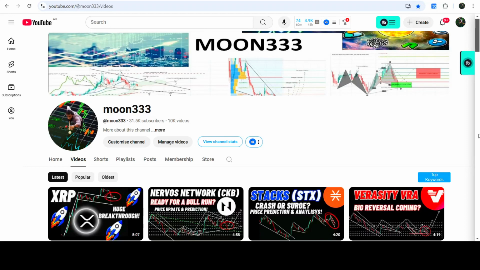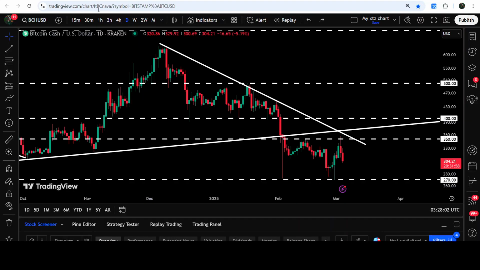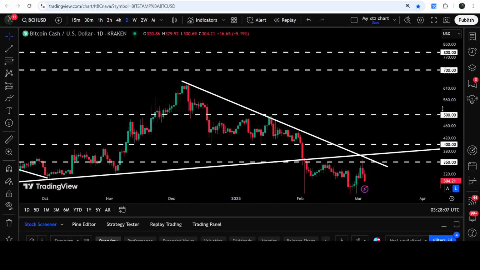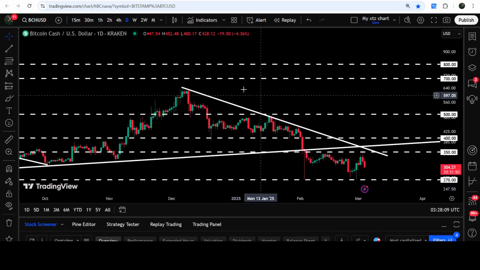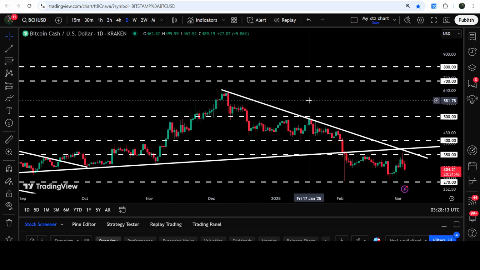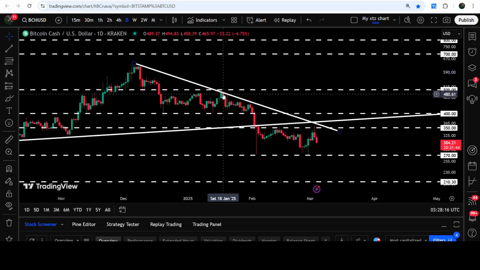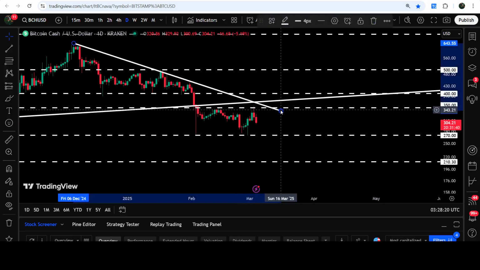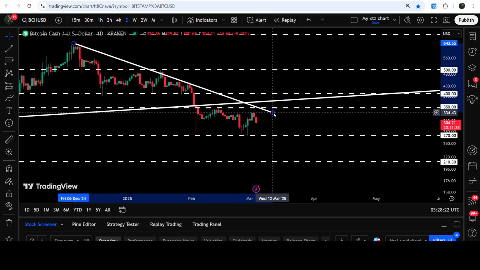Welcome to the update on Bitcoin Cash. For the past several days or weeks, the price of Bitcoin Cash is getting rejected by this quite long-term downtrend and resistance. By the way, we are watching on the daily time frame, and you can see that first we got rejections here, and after that we got several more rejections here, and recently the price is once again rejected by this downtrend and resistance here in the previous candlestick.